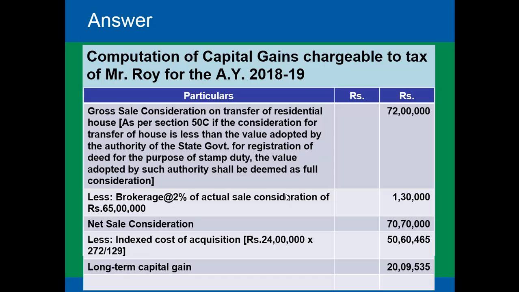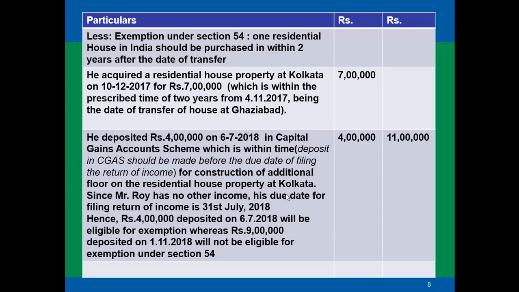9,535. He will also be eligible for exemption under section 54, which says that one residential house in India should be purchased within 2 years after the date of transfer. So he acquired a residential house at Kolkata on 10th of December 2017 for rupees 7 lakh, which is within the prescribed time of 2 years from 4th of November 2017 being the date of transfer of the house at Ghaziabad. So he will be eligible for an exemption of 7 lakhs.